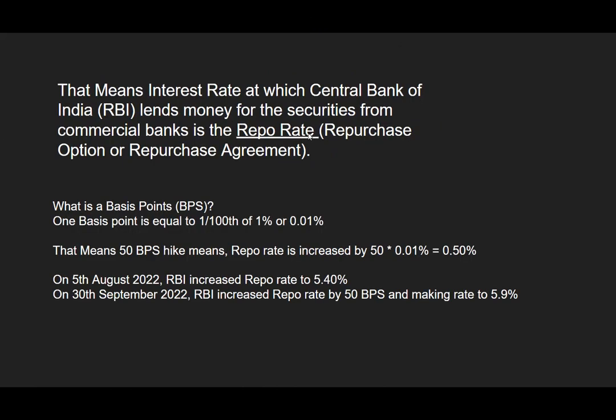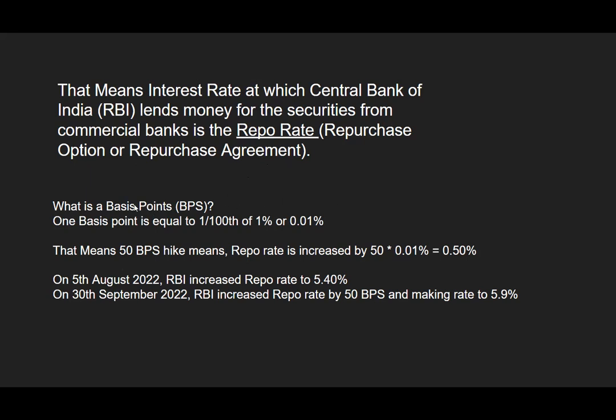So that means if there is an increase in the repo rate, assume RBI increases the repo rate, then SBI should pay more interest to RBI for the money they have taken from RBI. Okay, so now we have seen in the news that RBI has increased the repo rate by 50 basis points.